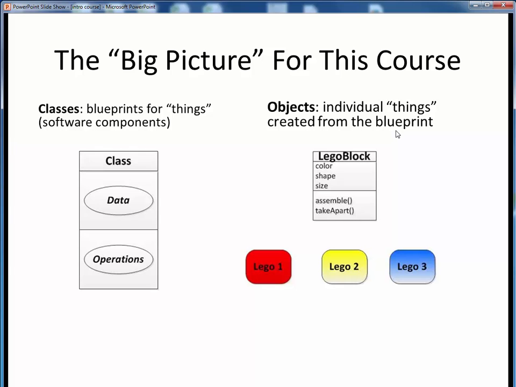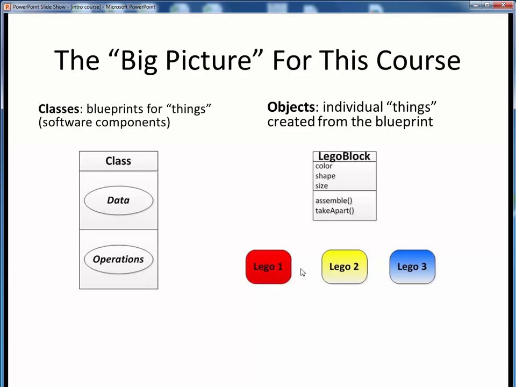For example, let's say we have a class called Lego Block, as shown in the picture on the right. Its data might be things like its color, its shape, and its size. Its operations would be the things we can do with an individual Lego block. For example, assemble one or take it apart. So using that Lego block description, we might stamp out objects Lego 1, Lego 2, and Lego 3.